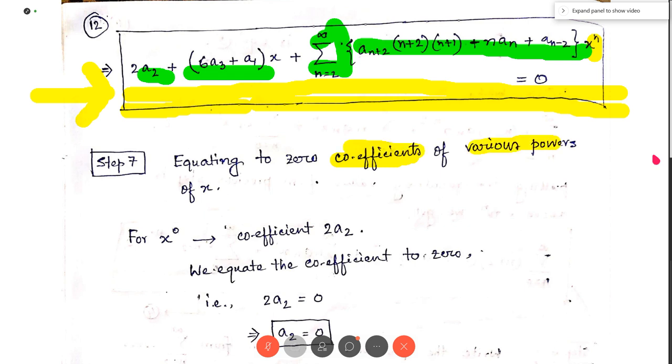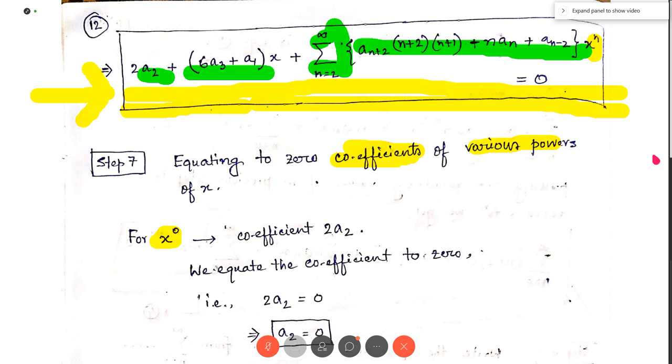various powers of x. So let's start from x to the power 0. We make the coefficient of x to the power 0 equal to 0, the coefficient of x to the power 1 equal to 0, the coefficient of x to the power 2 equal to 0. So let's first start from x to the power 0.